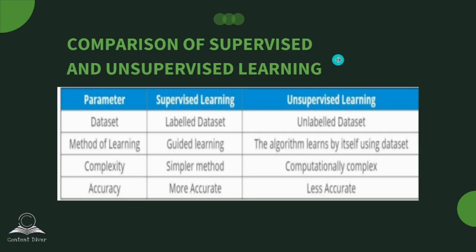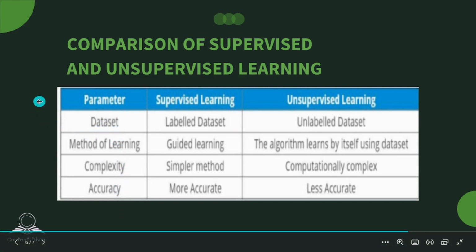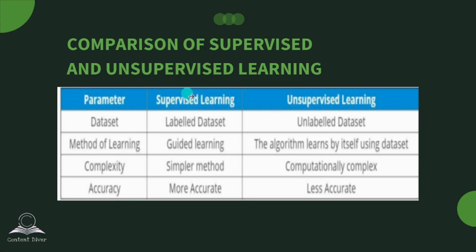And next, the comparison of supervised and unsupervised learning. Here the parameters are dataset, method of learning, complexity, and accuracy. The dataset: in supervised learning we use a labeled dataset, as we have discussed before, and in unsupervised learning we use an unlabeled dataset. Method of learning: guided learning in supervised, and in unsupervised the algorithm learns by itself using the dataset.